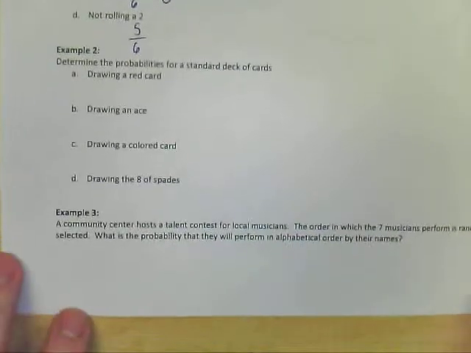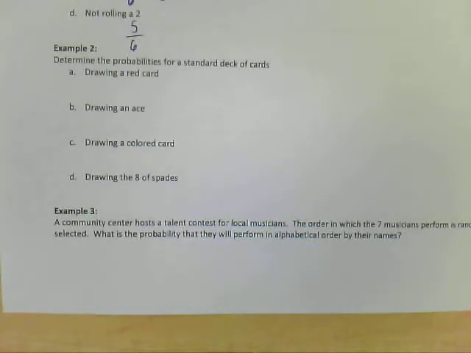Let's go on to ones about a deck of cards. So if we want to know the probability of drawing a red card, now again in this lesson I'm assuming that you know what the contents of a deck of cards are. If you don't, or if you've forgotten, go watch the video I made that describes the contents of a deck of cards, because you need to know that for this lesson. So the probability of drawing a red card, well, we're going to take the number of red cards that there are.